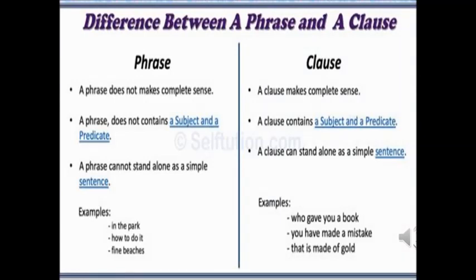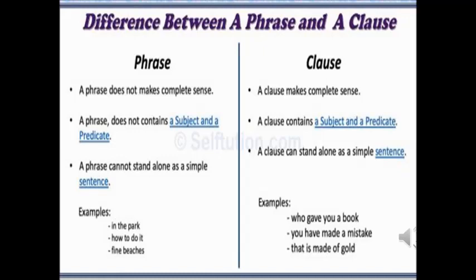Most of the time, the phrase and the clause will look the same, but there are some differences. Using the differences, we can classify them. A phrase does not make complete sense, which means it doesn't have a complete meaning. A clause makes complete sense, which means it has a complete meaning. And in a phrase there is no subject or predicate, but in a clause there will be a subject and a predicate. A phrase cannot stand alone. I already said that, right? As like that, a phrase cannot stand alone.